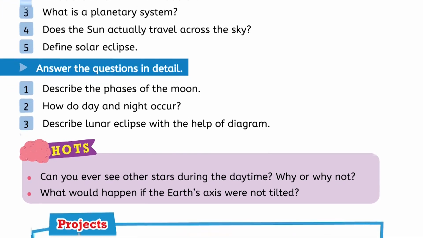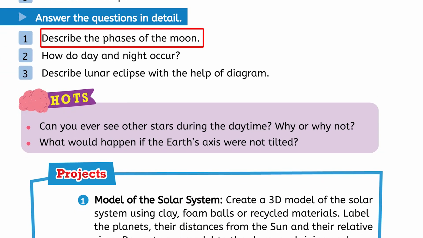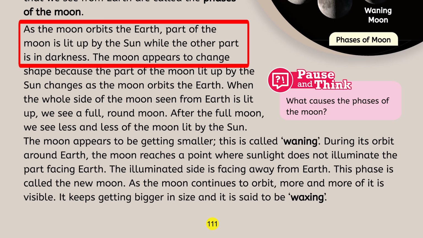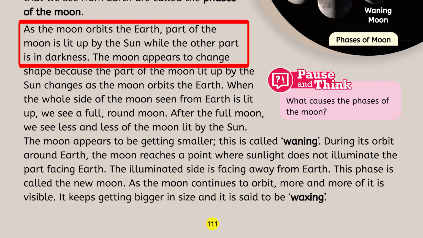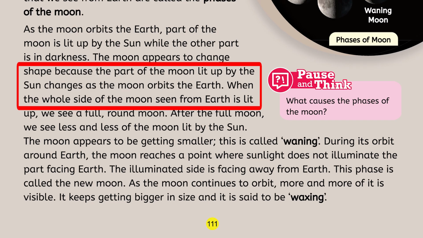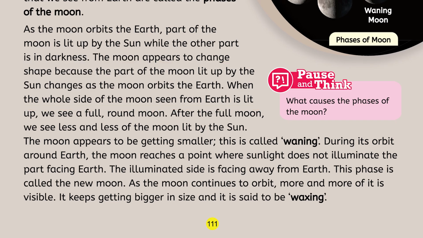Answer the questions in detail. Question number 1. Describe the phases of the moon. And the answer is, the changing phases of the moon that we can see from the earth are called the phases of the moon. As the moon orbits the earth, one part of the moon is lit up by the sun while the other part is in the darkness. The moon appears to change shape because the part of the moon lit up by the sun changes as the moon orbits the earth. When the whole side of the moon seen from the earth is lit up, we see a full round moon.